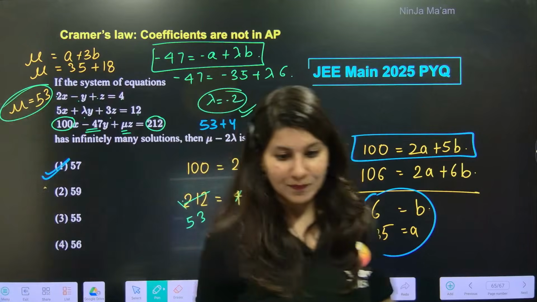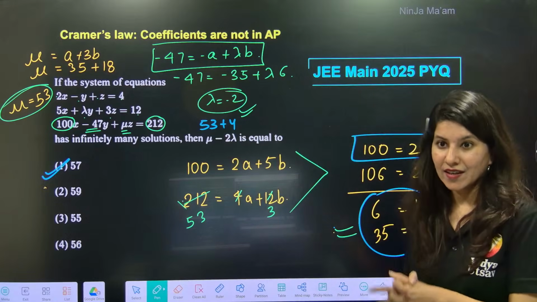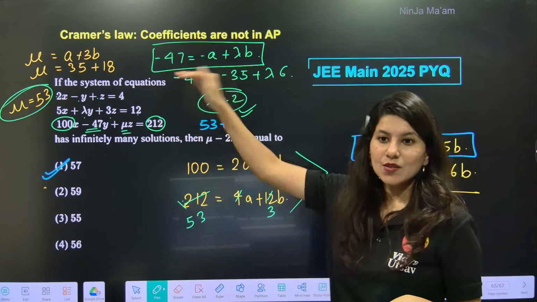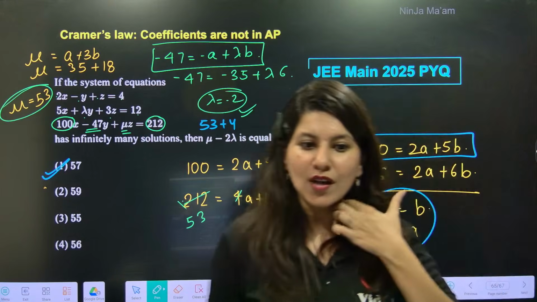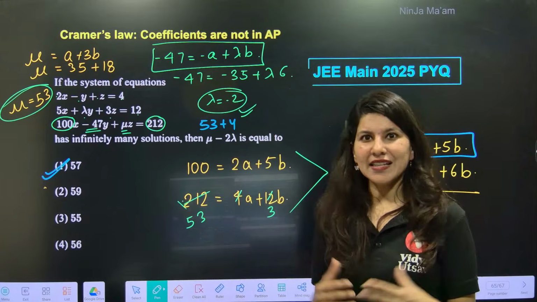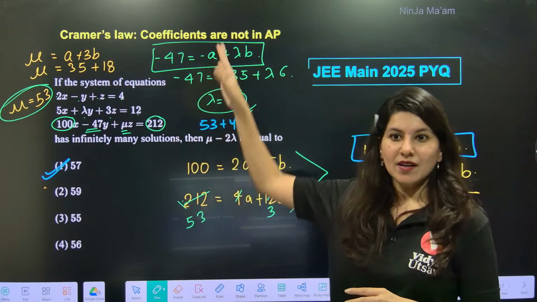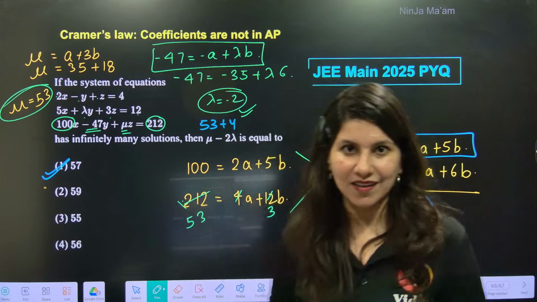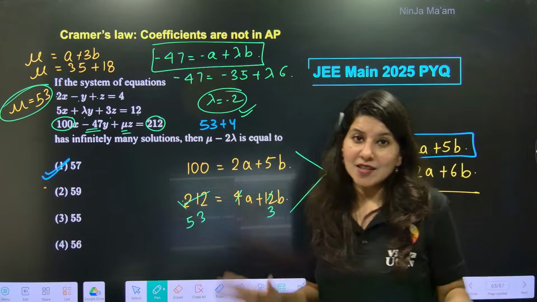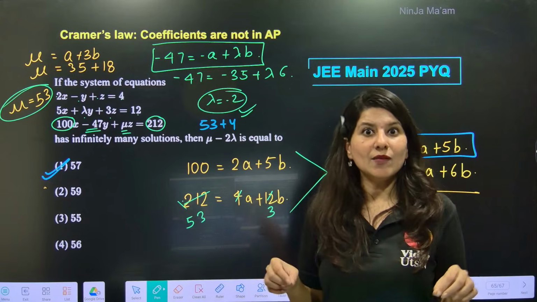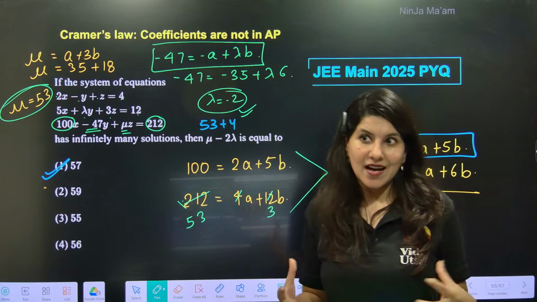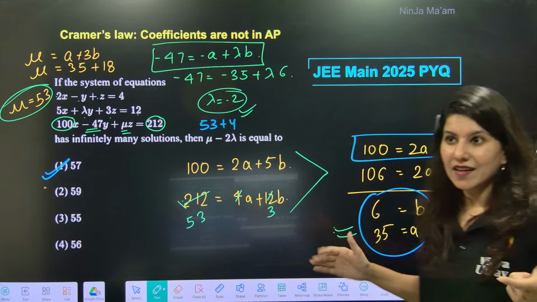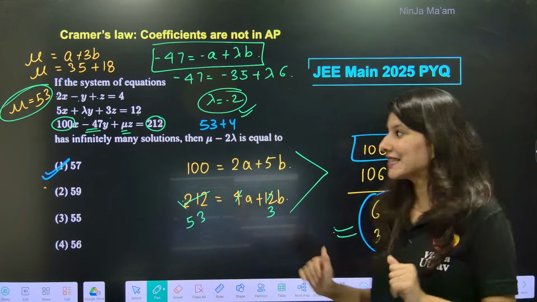And on this note, my dear students, when coefficients are not in AP and you get big numbers, you can actually avoid Cramer's rule. But again, if you feel comfortable in Cramer's rule, this will also take your 1 minute. But calculation of determinants during exam time is a scary thing, and there are high chances that a calculation mistake can happen. Equation solving still is our forte because we have been doing this since class 10th.